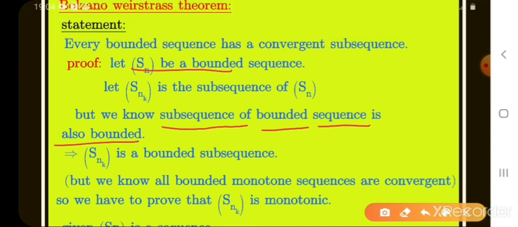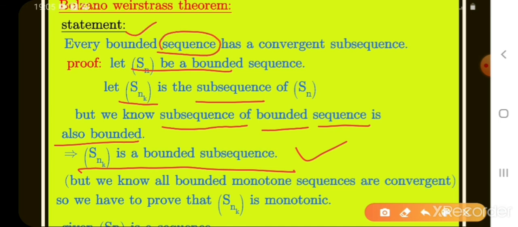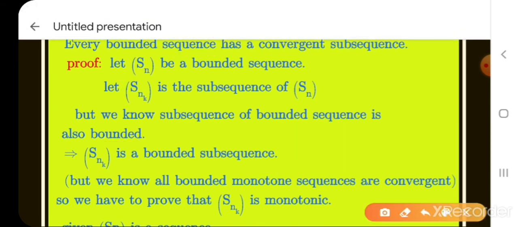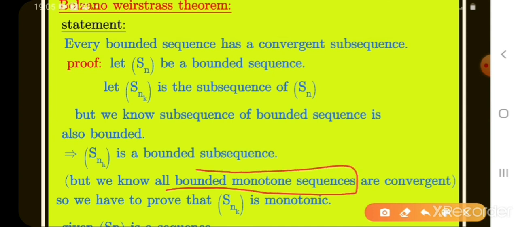Sn is bounded, so automatically the subsequence Snk is also bounded. That implies Snk is a bounded sequence. What is given here? The sequence is bounded, so the subsequence is also bounded. Is it clear? But we know all bounded monotone sequences are convergent.